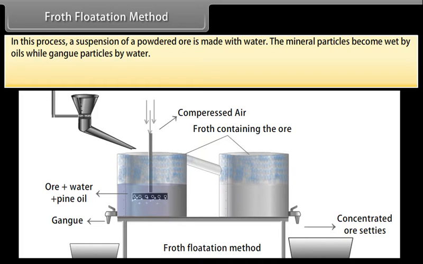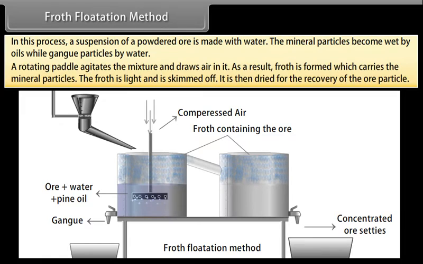The mineral particles become wet by oils while gangue particles become wet by water. A rotating paddle agitates the mixture and draws air into it. As a result, froth is formed, which carries the mineral particles. The froth is light and is skimmed off. It is then dried for the recovery of the ore particles.